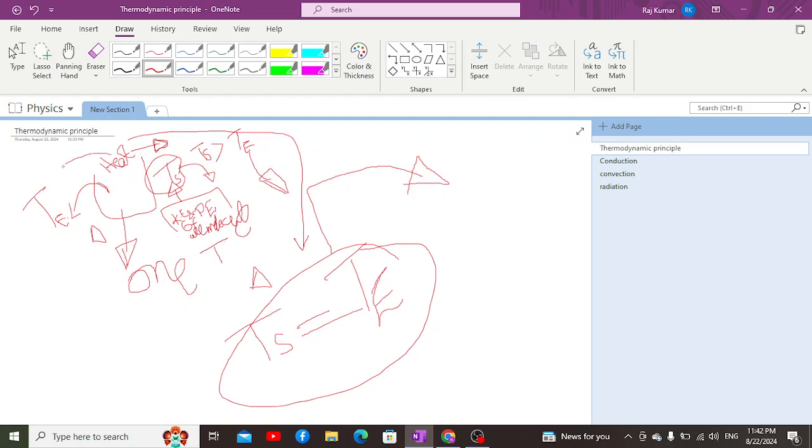So heat in actual is not an intrinsic property. Energy is an intrinsic property. Heat is just a mode of transfer of energy, right? And it occurs due to temperature difference, or the only means that helps heat to be transferred is temperature difference. It is the first condition for the transfer of heat through internal energy.